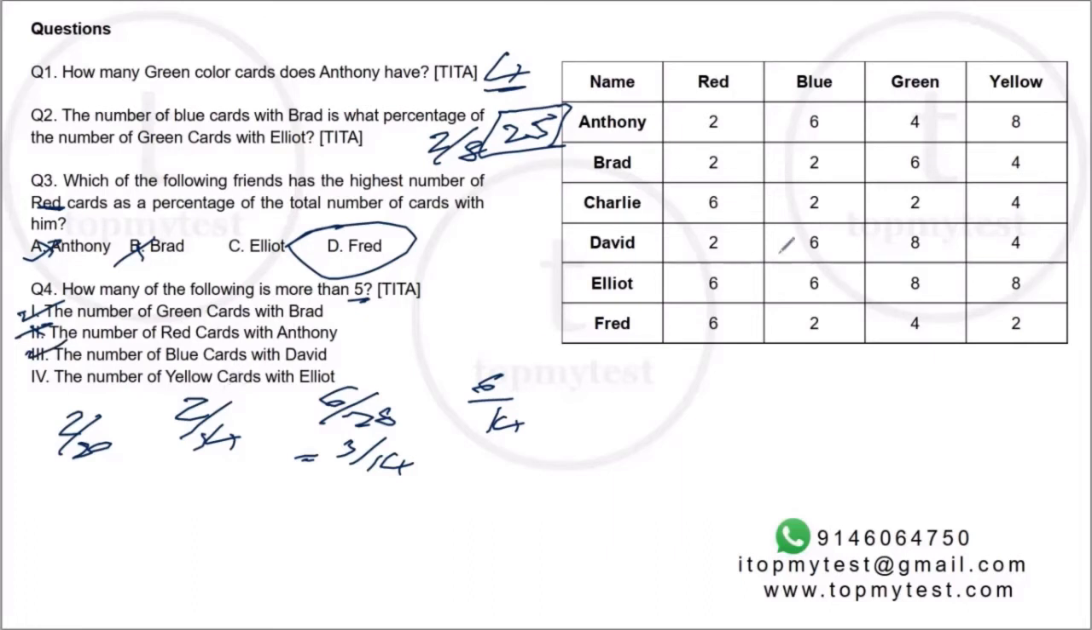Number of yellow cards with Elliot. Yellow cards with Elliot is 8, so this is also 3. 1, 2, 3. 3 of them are more. It's a pretty nice set.